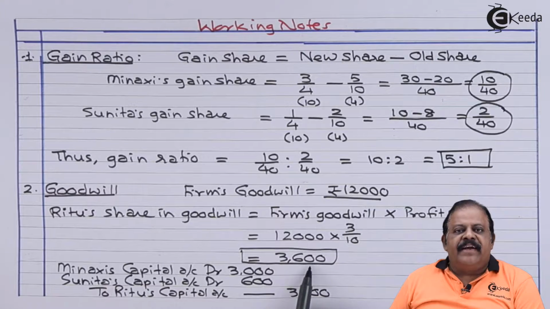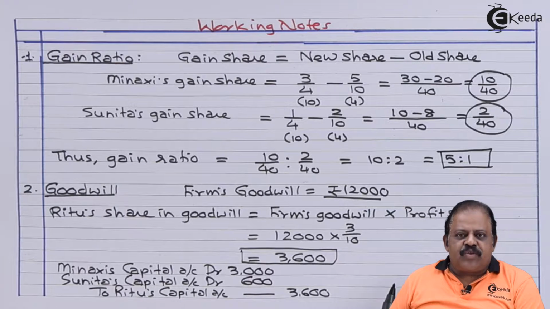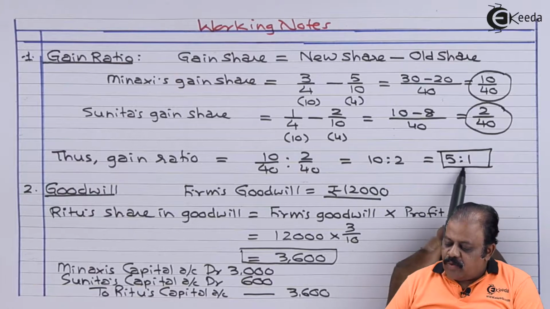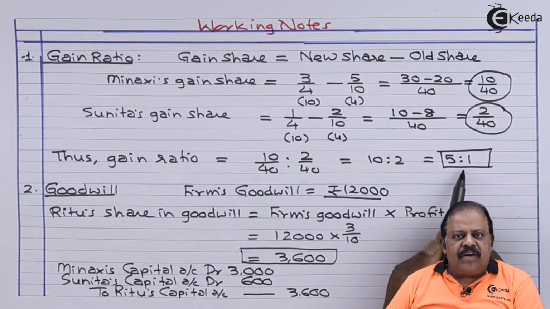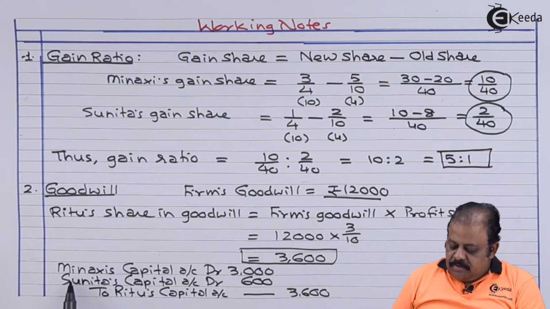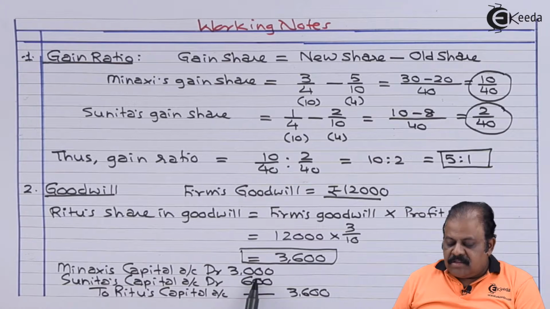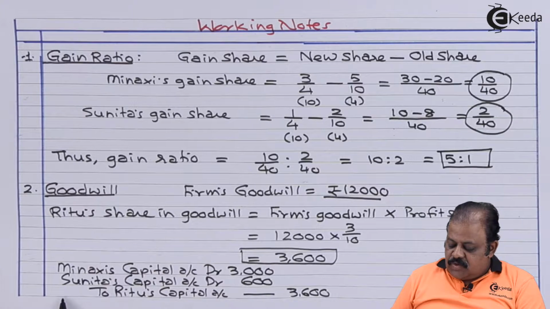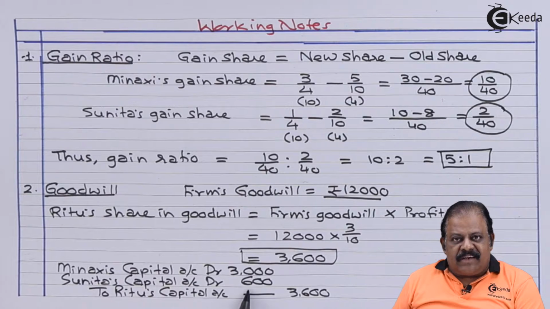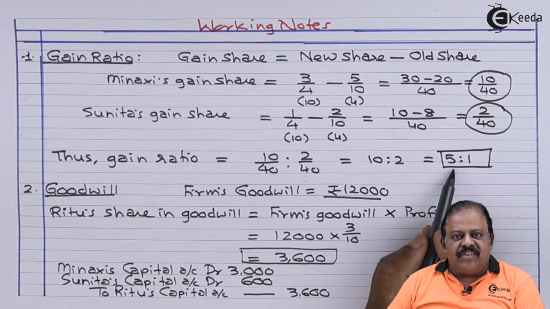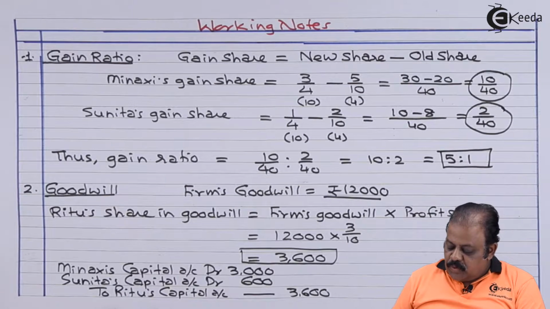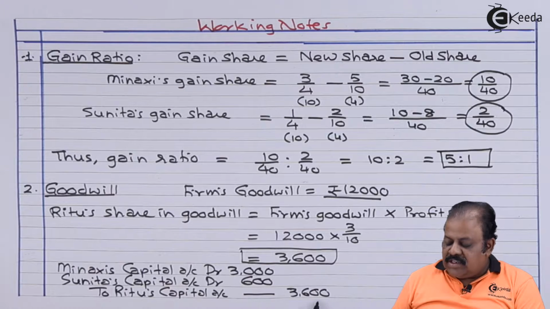This will be divided among continuing partners in gain ratio. That gain ratio we have calculated here 5:1. Meenakshi's capital account debit 3,000. Sunita's capital account debit 600. That is, it is divided in the ratio of 5:1. To Ritu's capital account 3,600.